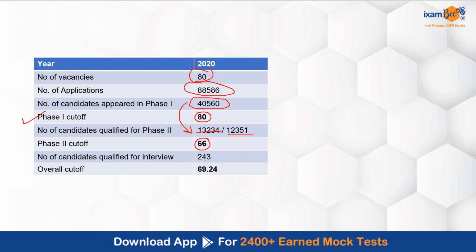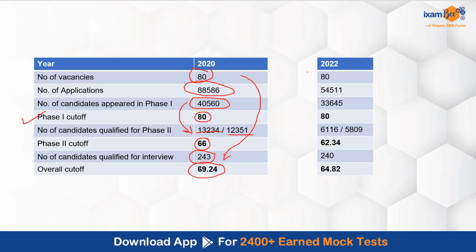Then the number of students who qualified for interview were 243. Always in 1:3 ratio. For one vacancy, 3 students are called for interview. And the overall cutoff was 69.24. Then moving to 2022, there were again 80 vacancies and 54,511 students had filled the form. Quite less compared to 2020.